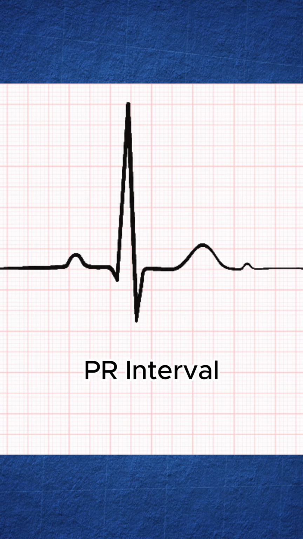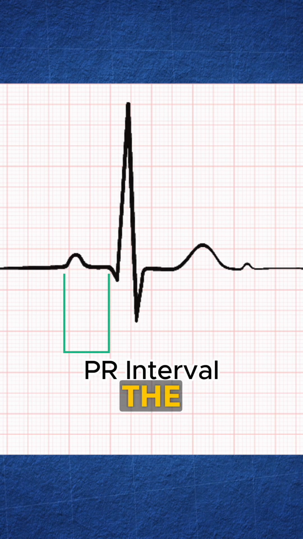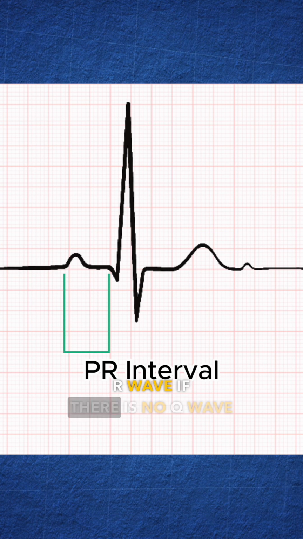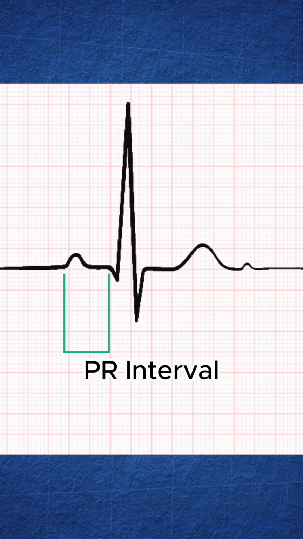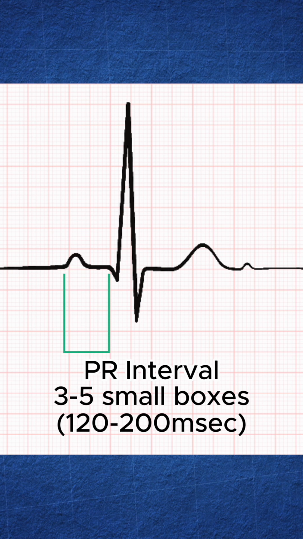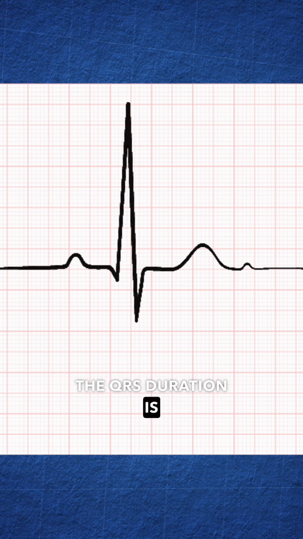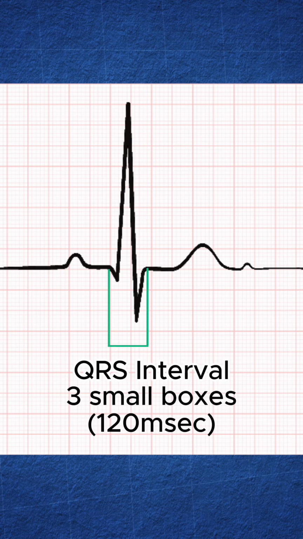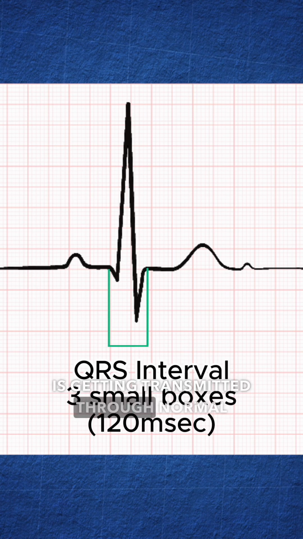It takes a certain amount of time for the impulse to reach the ventricles, and it is called a PR duration, from the beginning of the P wave to the beginning of the Q wave or the R wave if there is no Q wave present. And it is 3 to 5 small boxes or 120 to 200 milliseconds. The QRS duration is the amount of time taken for ventricles to depolarize, and it is 3 small boxes or 120 milliseconds when the impulse is getting transmitted through normal channels.